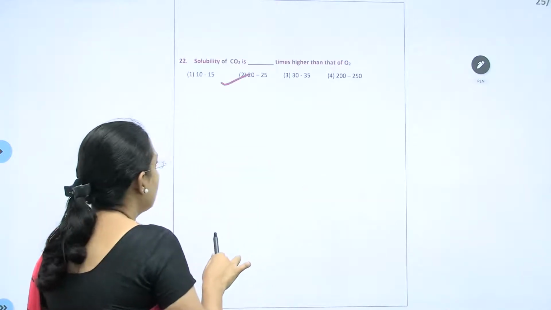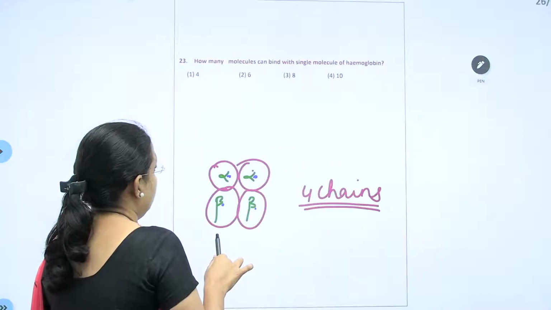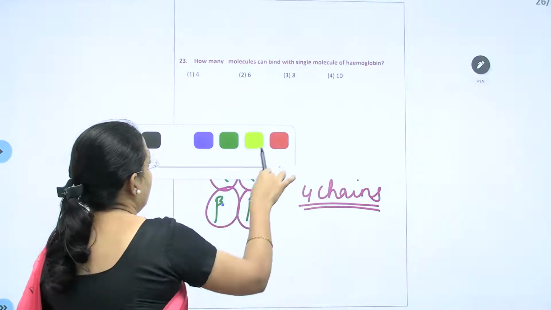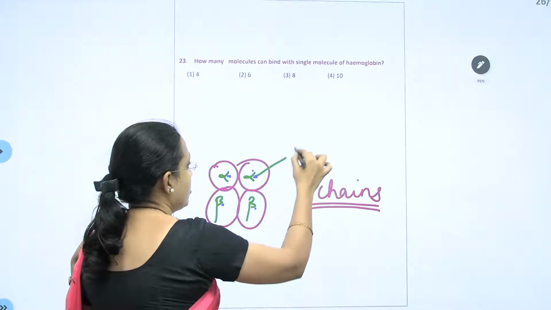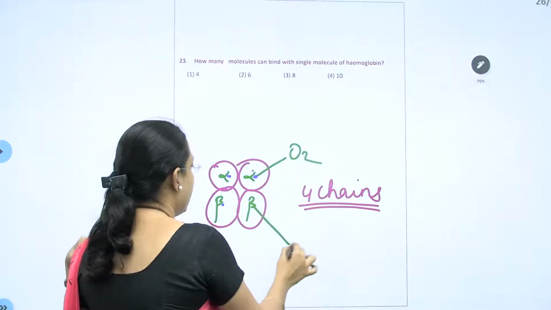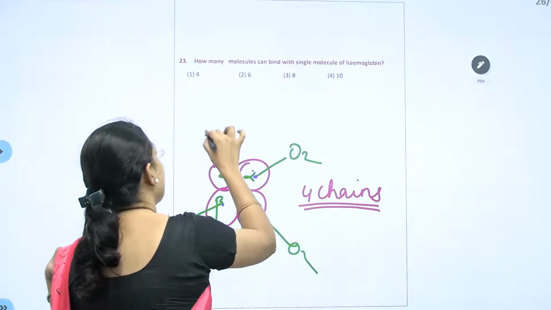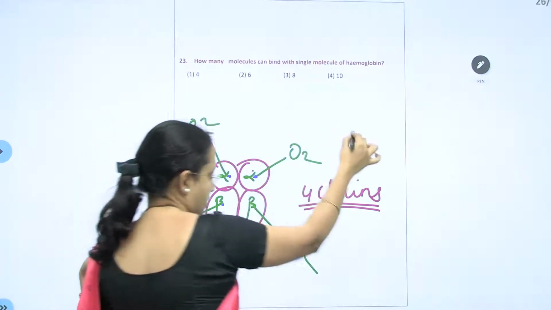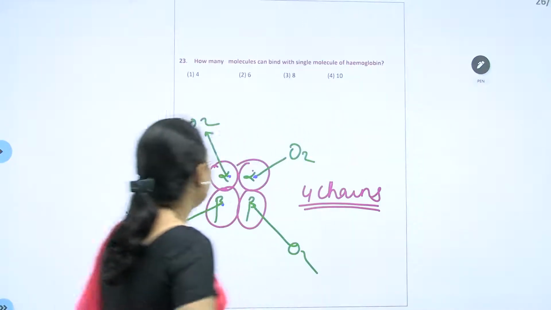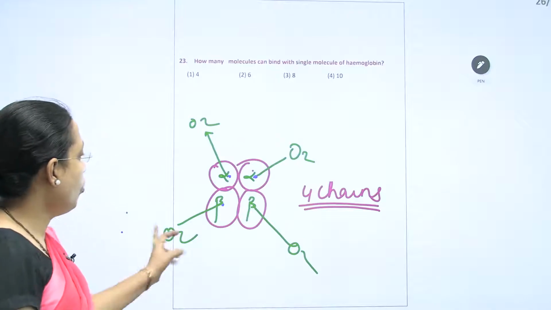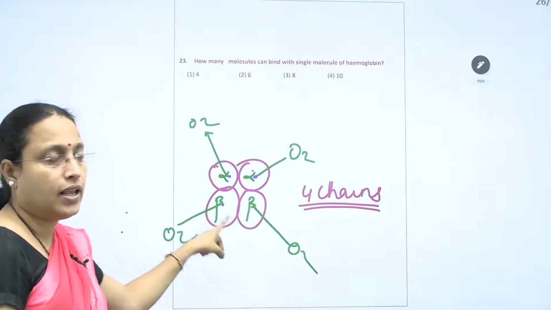Oxygen is going to bind directly to the iron, which is in the Fe2+ oxidation state. So four molecules of oxygen will bind, one to each chain.